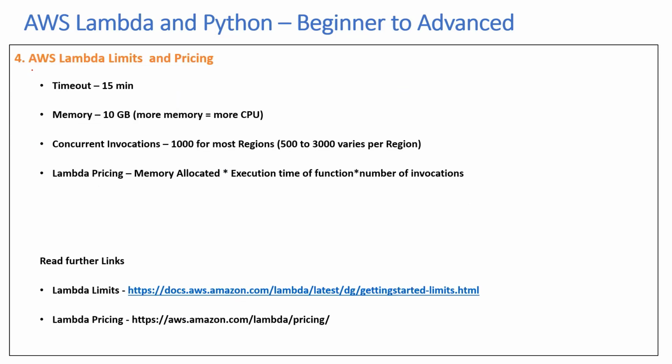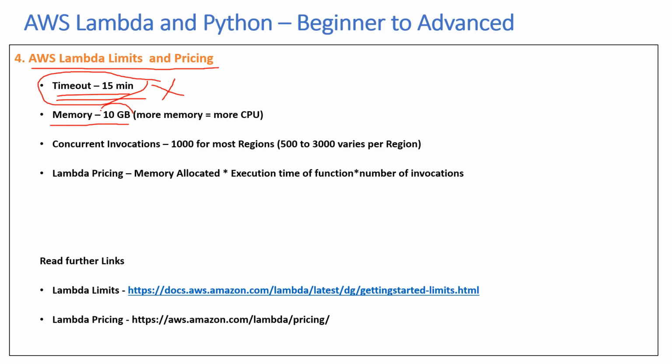So there are some important things that you need to know on AWS Lambda limits and pricing. The first one is that the timeout limit for AWS Lambda is at max 15 minutes. So if your Lambda function does some processing and then makes some database calls, etc., it should not run for more than 15 minutes. If it runs for more than 15 minutes, then it's not a good use case for Lambda. So this is an important thing you need to know when you're designing the architecture and thinking of using AWS Lambda. The second one is memory. You cannot have more than 10 GB. Earlier it was 3 GB. Now they have increased it to, I think, 10 GB.